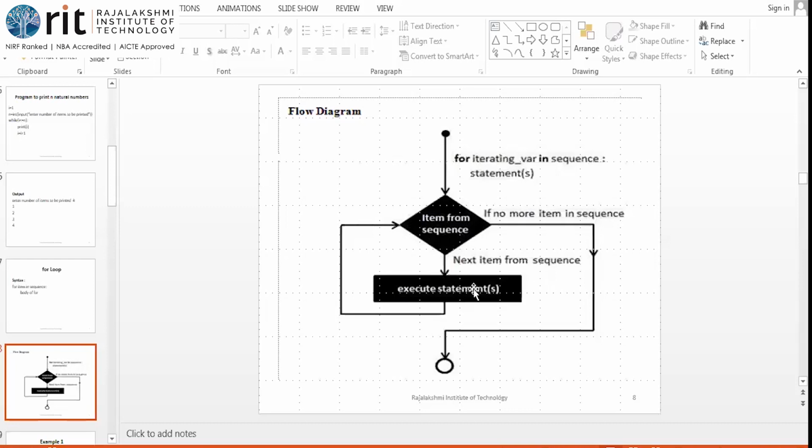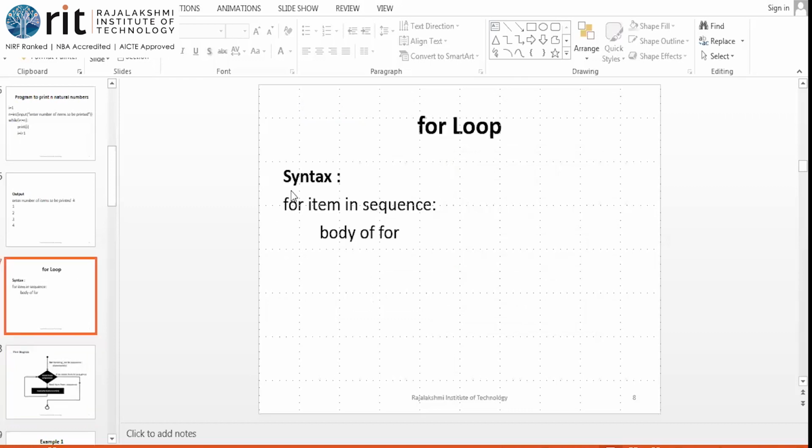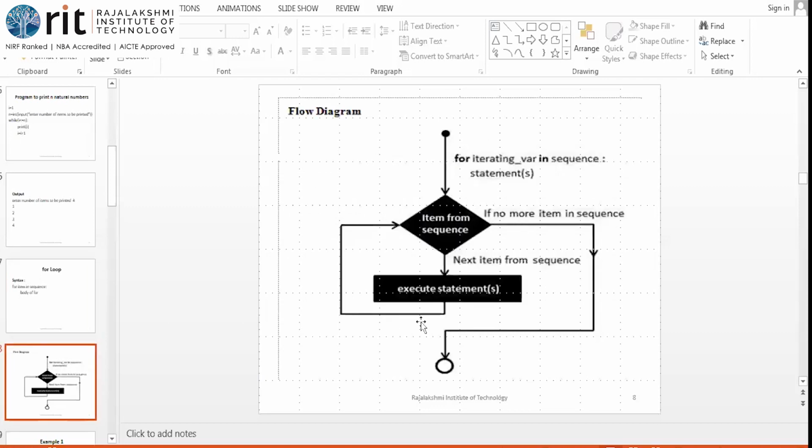After you execute the logic or the statements inside the for loop, you should not come out of it because it is a looping statement, isn't it? It should be on loop. So when should I stop the loop? There comes a point. So until there are elements in the sequence, I should execute this for loop in loop. If there are no more items found, I can stop the for loop. So this is how it works.